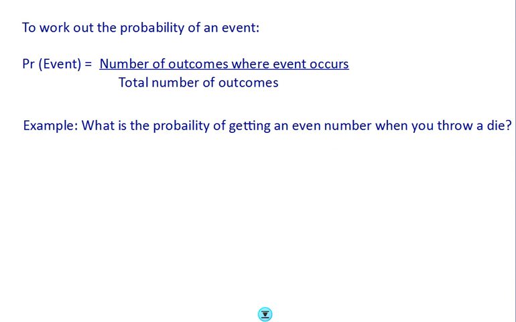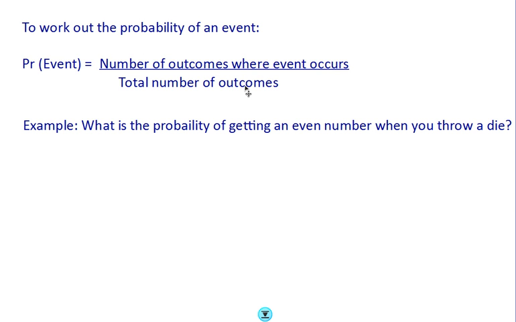Alright, if I want to work out the probability of an event, there's 2 things that I need to know. I need to know how many possible outcomes are favourable to the event. So if you think about my example, of the event of rolling a number greater than 4, there are only 2 outcomes that were favourable to that event, and that's 5 and 6.